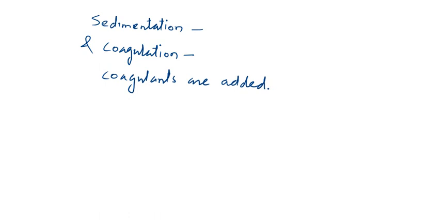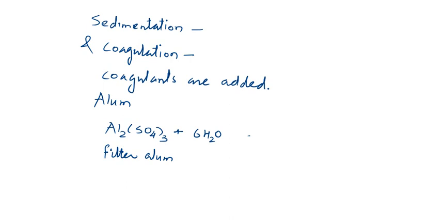One simple example that you know is alum. Aluminum sulfate is one example of a coagulant, and it is called filter alum. If we add aluminum sulfate to water, then it will form aluminum hydroxide.